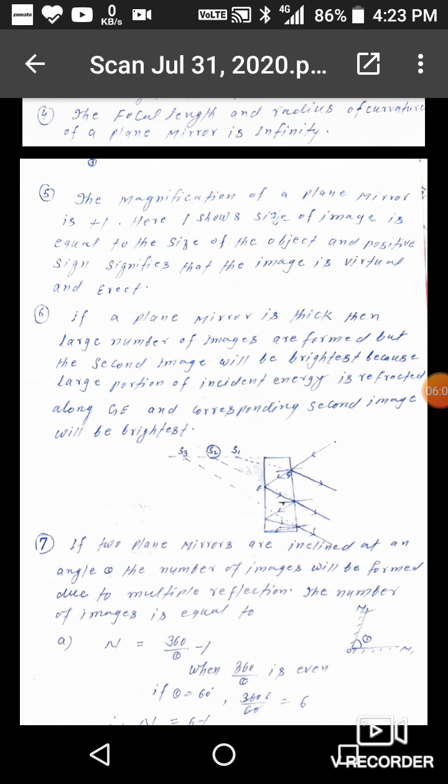6. If a plane mirror is thick, then a large number of images are formed, but the second image will be brightest because a large portion of the incident ray is reflected along GE, and the corresponding second image will be brightest. So in the figure, the large portion of the incident ray is refracted along GE, so the corresponding second image will be brightest.